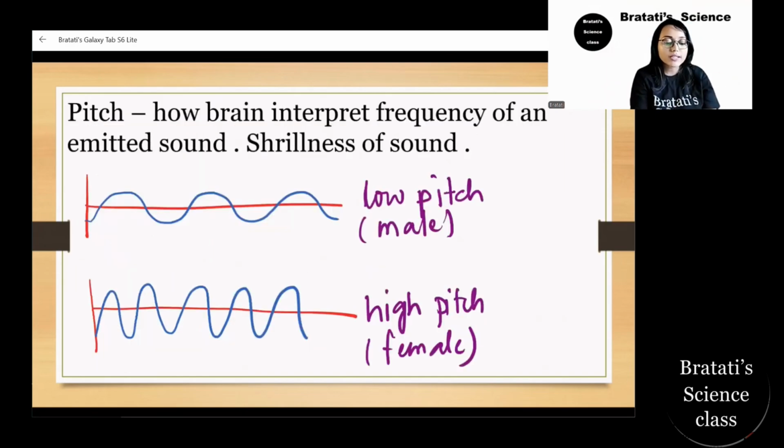Now, what is pitch then? The pitch is how our brain interprets the frequency of the sound produced. There is a 0.1 second time limit. In this time, our brain cannot interpret a different sound as a different one. It considers it the same sound. So to make a distinct sound, we need to create another sound at least after 0.1 second. So how our brain interprets the frequency of an emitted sound is the shrillness of the sound, or pitch.